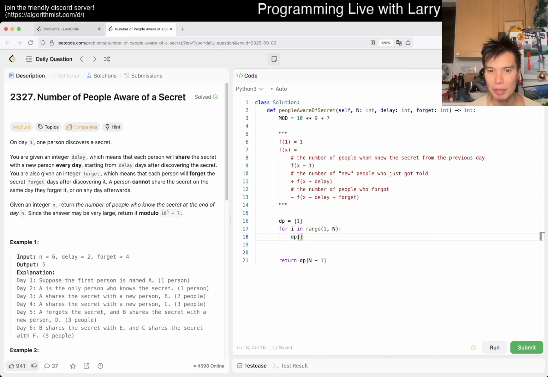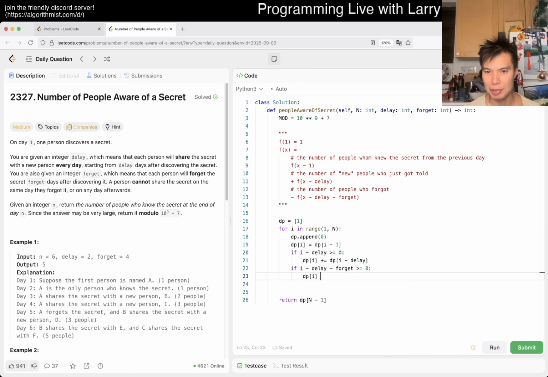dp, as we said, is equal to 0, right? And then I guess this is always true because of the way we did it, but then dp I is dp I minus 1 from yesterday, and then plus, if I minus delay is greater than or equal to 0, then dp I, right, and then if I minus delay minus forget is greater than 0, then we subtract that.